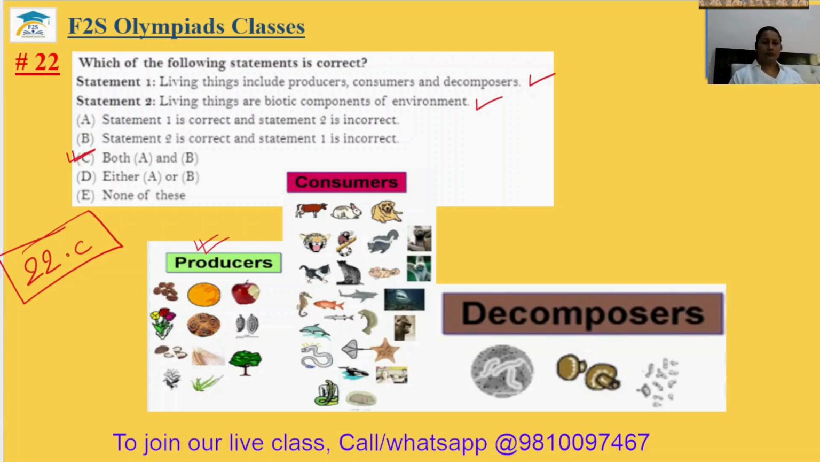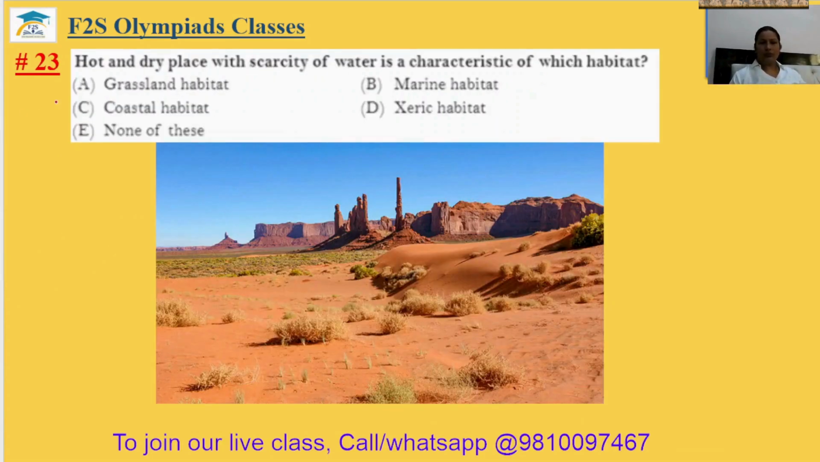Okay. Question number 24. Sorry, 23. Hot and dry place with scarcity of water, a characteristic of which habitat? So this is the desert habitat, and desert habitat is also known as xeric habitat. Okay, so option D. Question number 23, option D.